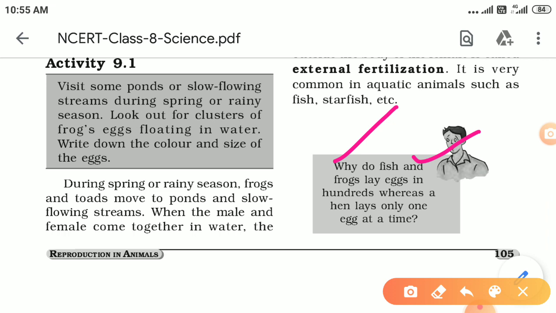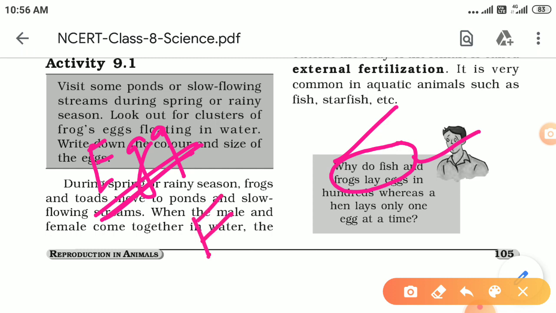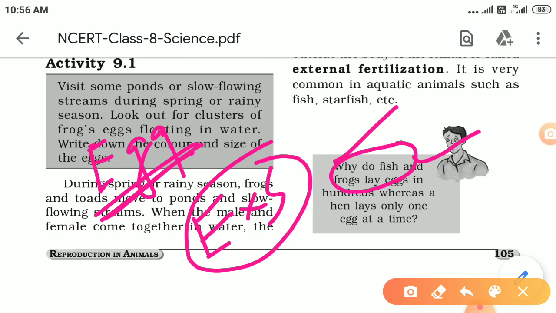The reason is that fish and frog undergo external fertilization. So they produce hundreds of eggs at a time because the chances of fertilization are less there. That's why they produce hundreds of eggs, so that out of those hundred eggs, at least one egg fuses with a sperm, because the chances of fusion are less there.